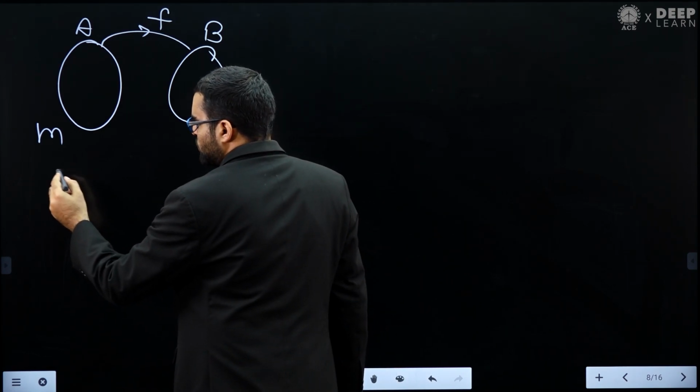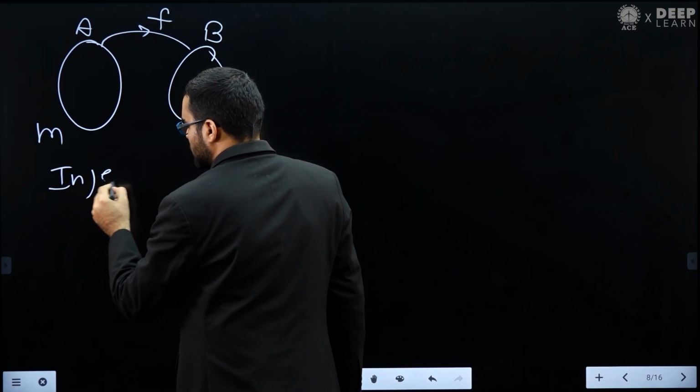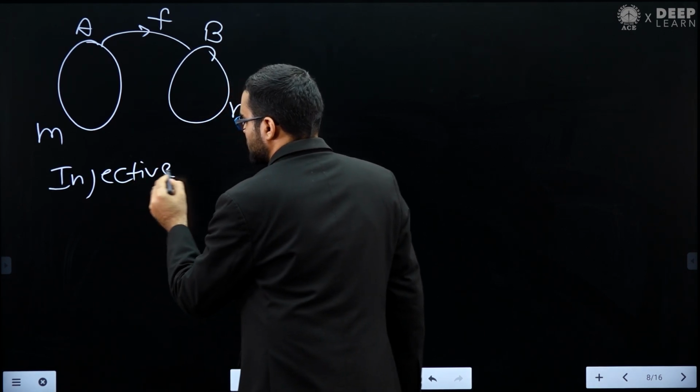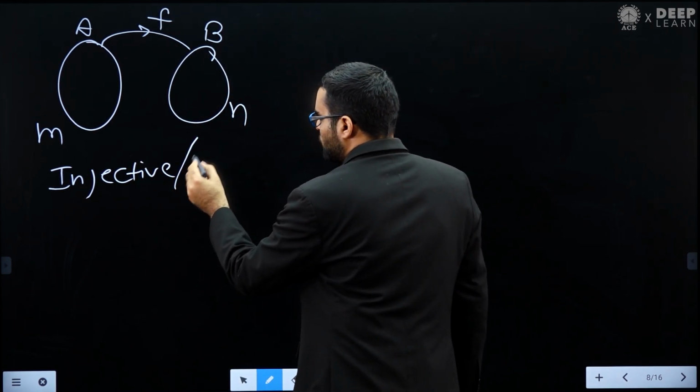When will an injective function be possible? You know what an injective function is, or you can call it a one-one function.